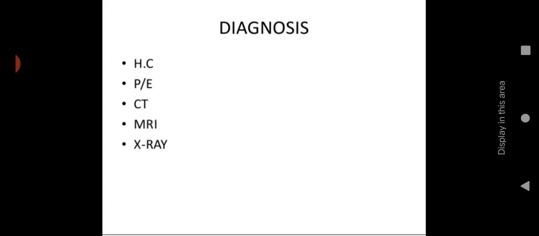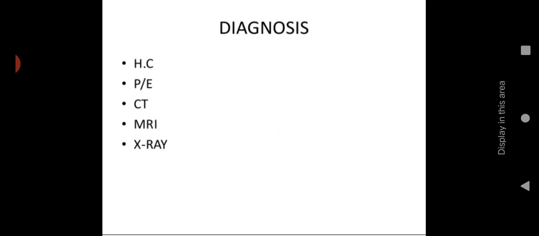Then the diagnosis is the same as nasal obstruction. Here also we have to take history collection. Proper history is needed. Then physical examination should be done properly with the help of laryngoscopy. Then bronchoscopy, laryngoscopy and endoscopy. With the help of laryngoscopy, you can visualize the larynx, and endoscopy will also help in identifying the type of obstruction or the cause of the obstruction.